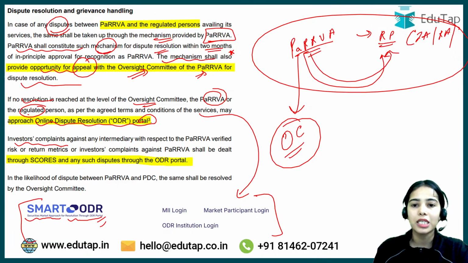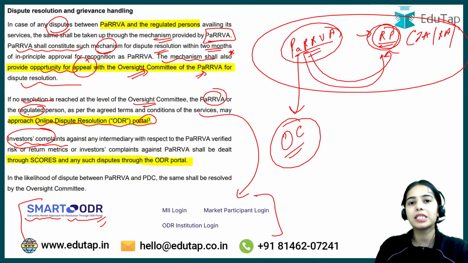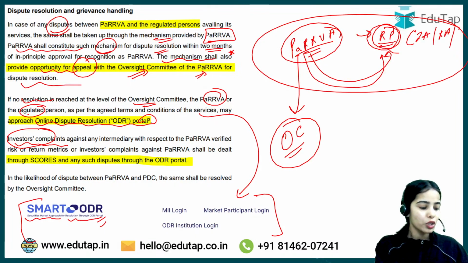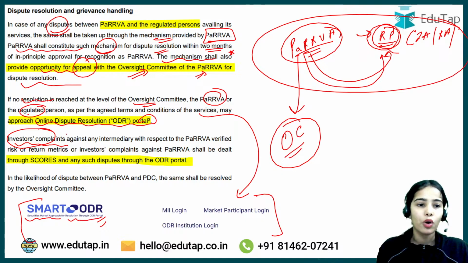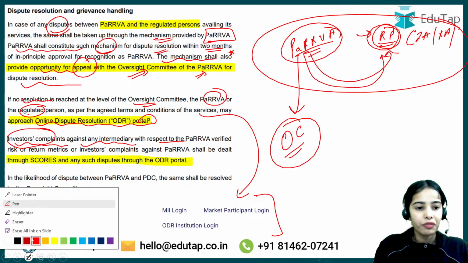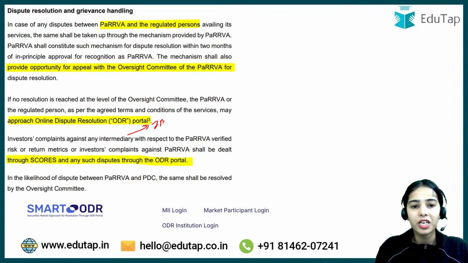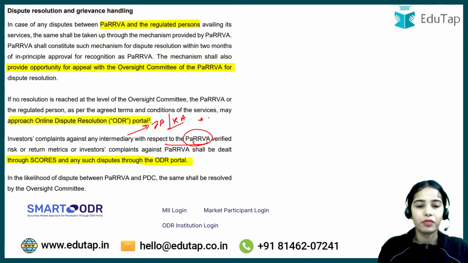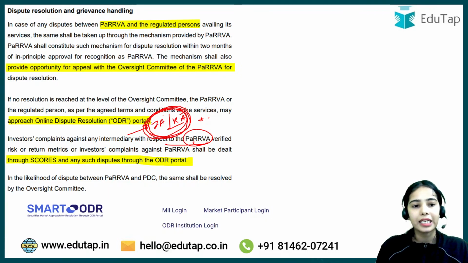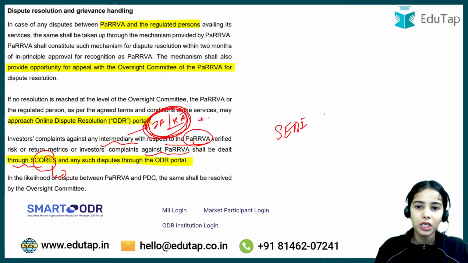Investors' complaints. Now this was regarding PaRRVA and regulated persons. But let's say the investors' complaints are arising. The investors are raising their complaints against any intermediary with respect to the PaRRVA. So basically, if investors are raising complaints against the investment advisors or research analysts or algo providers with respect to the data that has been verified by the PaRRVA and the data that has been shown by these entities, the complaints against the PaRRVA or the intermediaries shall be dealt with through SCORES. So SCORES is the SEBI complaint redressal system.